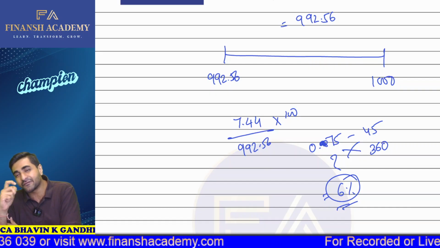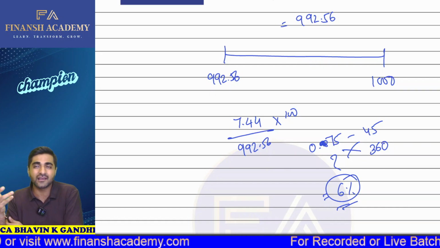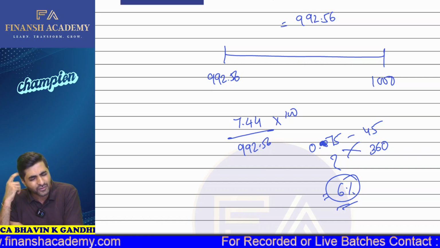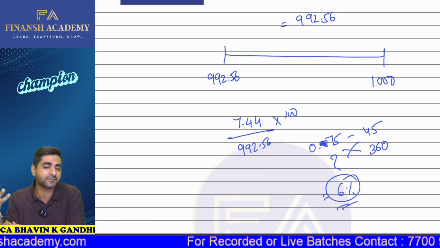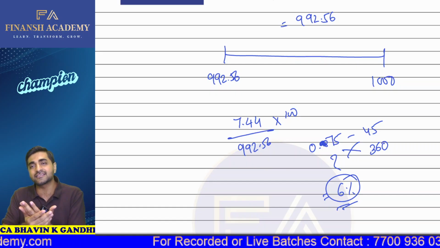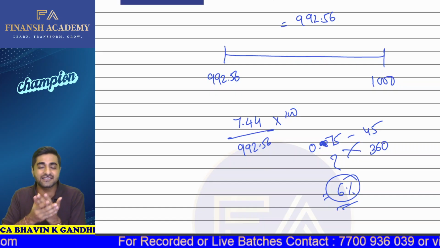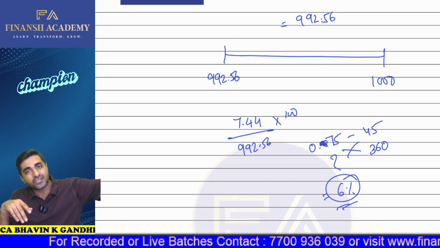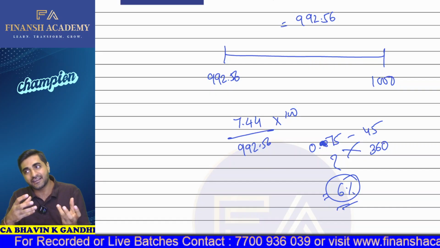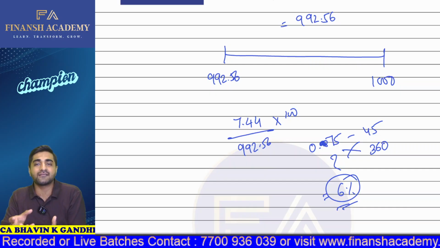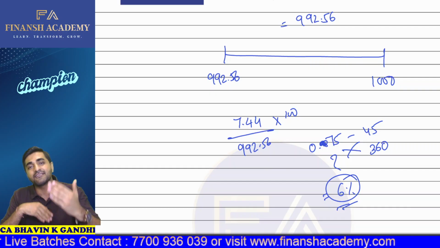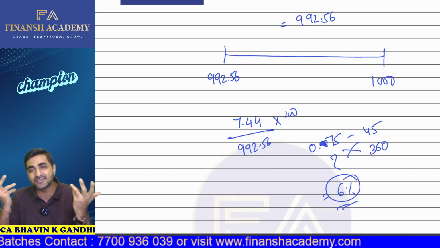But yes, here there is a different outlook as well. If we take the full figures available, then the answer will be somewhere around 6.01 or 6.02, something like that. But ideally, the yield is nothing but this particular rate itself, which is at the rate of 6%. Because I convert that future value into present value at a 6% rate, and now on the basis of that amount, if I make the investment and hold it till maturity, obviously the yield which is going to be generated has to be 6%.